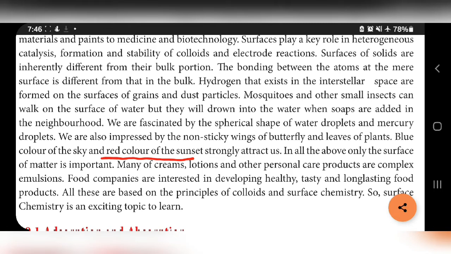Many creams, lotions and other personal care products are complex emulsions, and food companies are interested in developing healthy, tasty, long-lasting food products. All these are based on the principles of colloids and surface chemistry. So in this lesson we are going to study surface chemistry and catalysis.